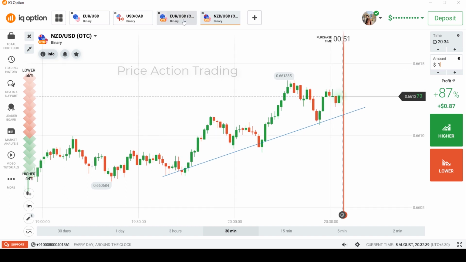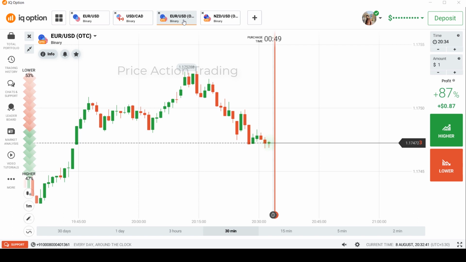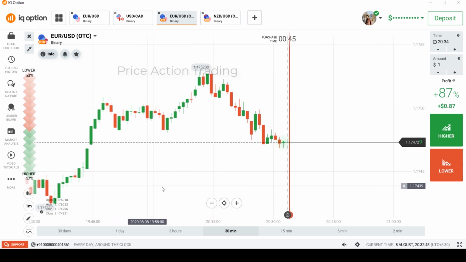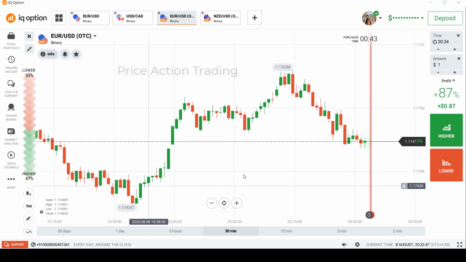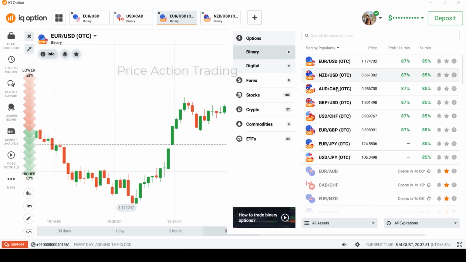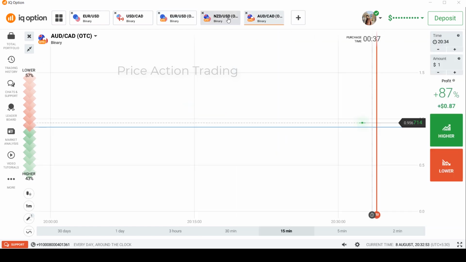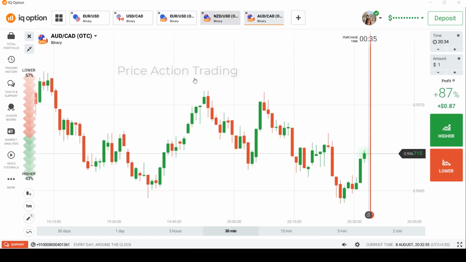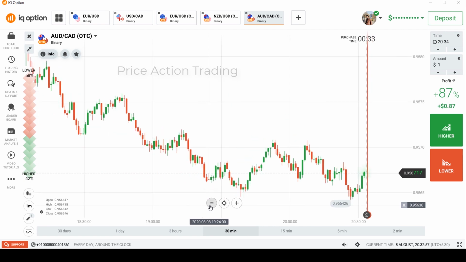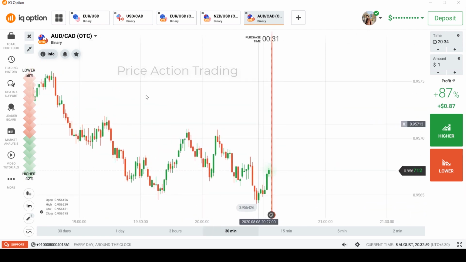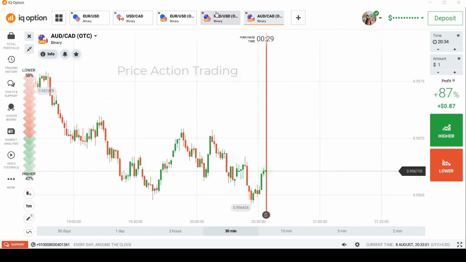Let's go to EU and see. Yeah, it is creating a kind of doji, but it's not good for our video, so let's probably go to another currency pair, AUD CAD. Yeah, oh yeah, it is giving us an opportunity. Probably a polarity has changed. So I'm going to go for a call, quickly, call.